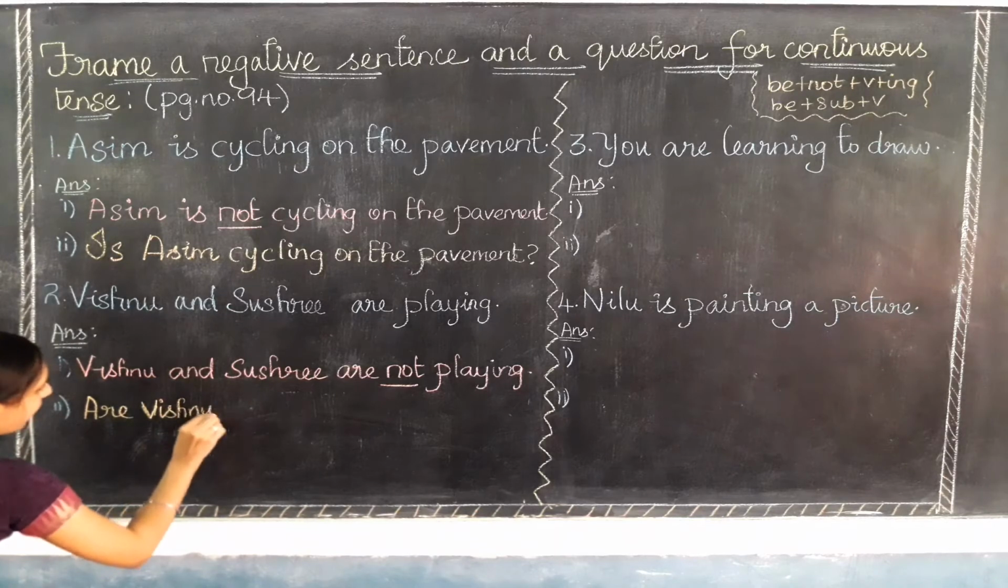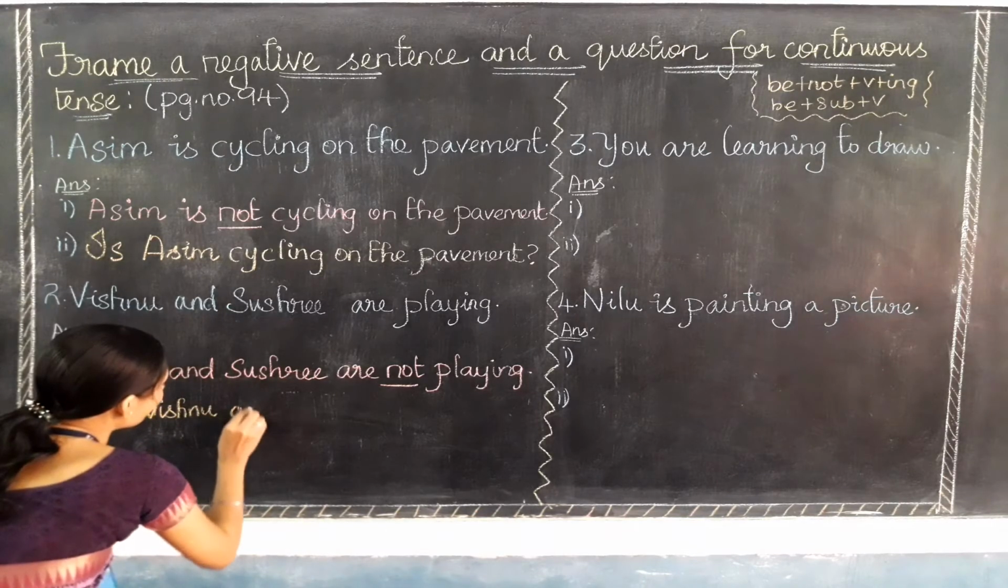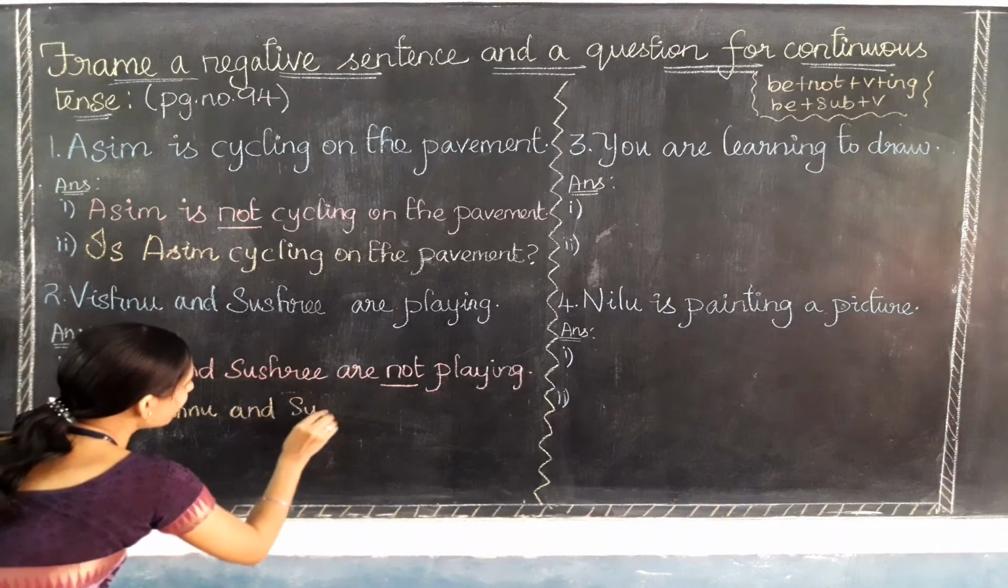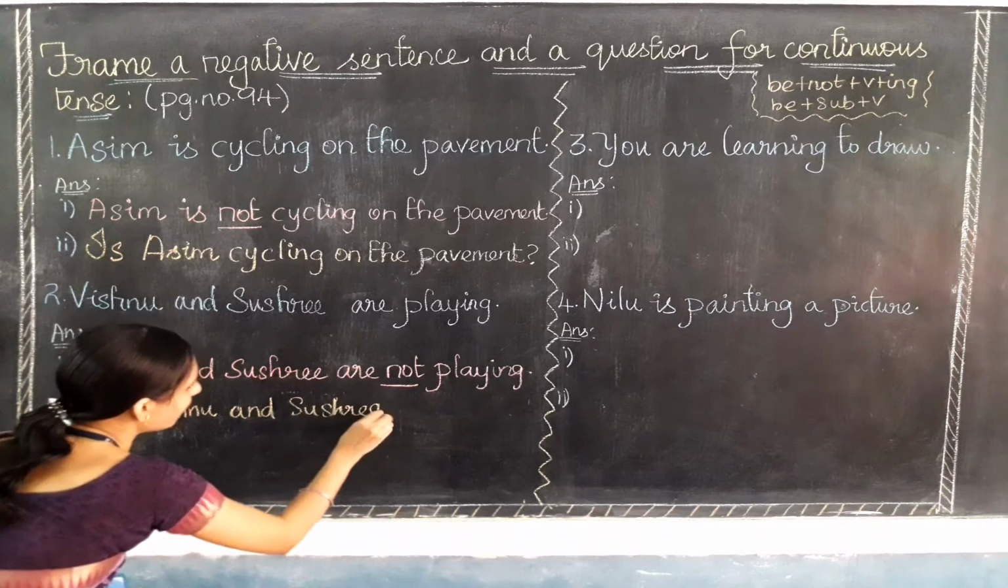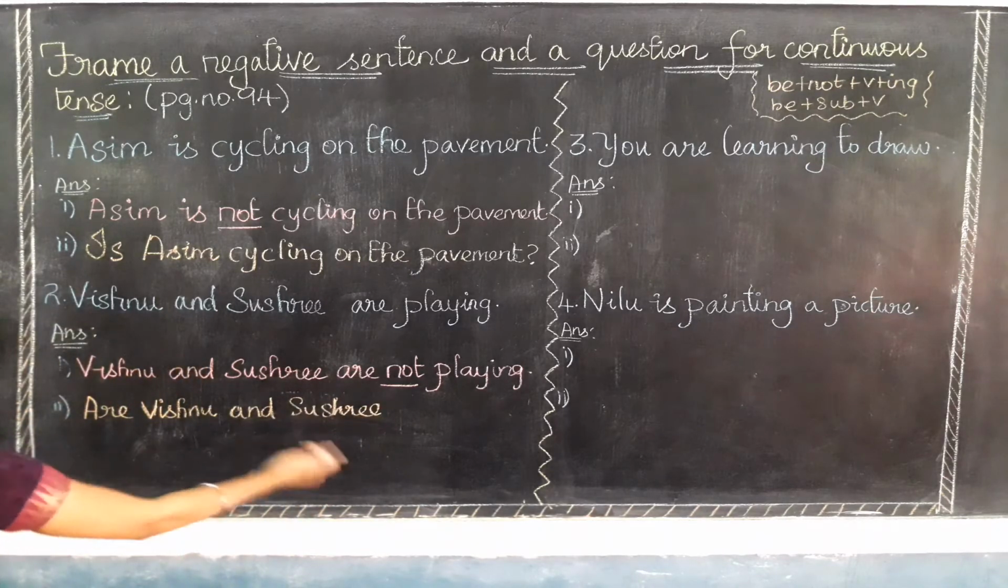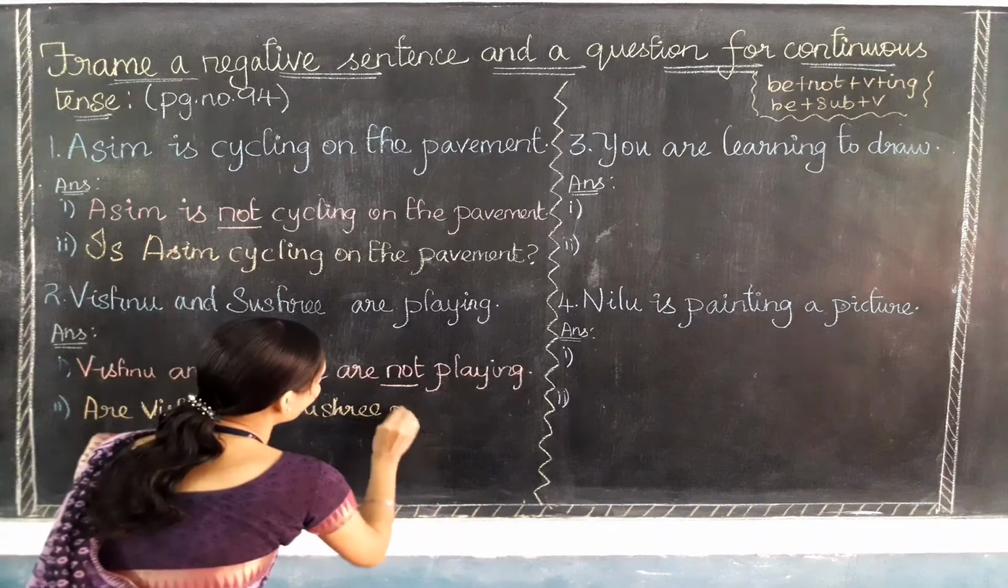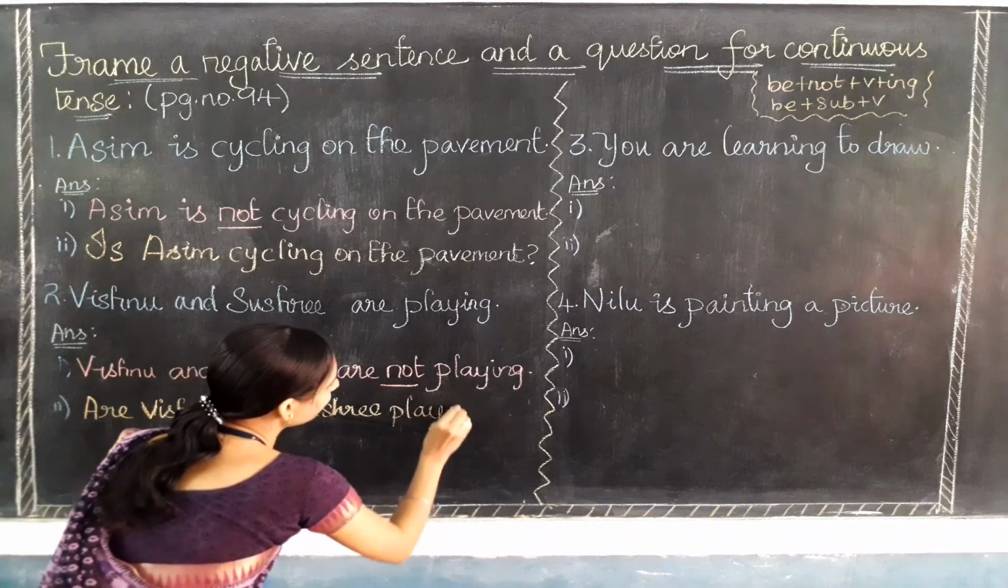Vishnu's V and Sushri's S should be capital because a name's first letter should be in caps. Are Vishnu and Sushri playing? And it should end with a question mark.